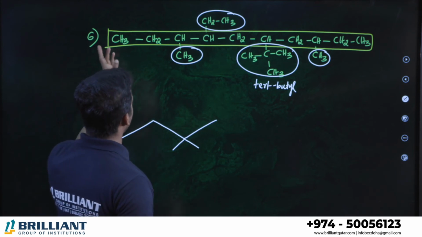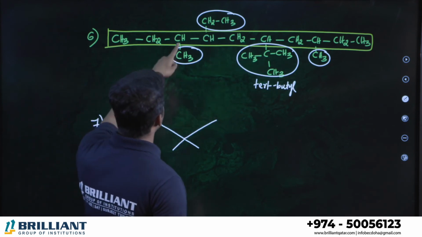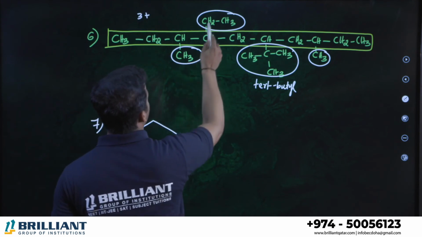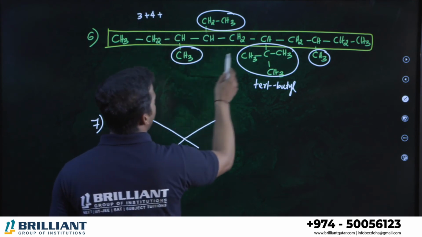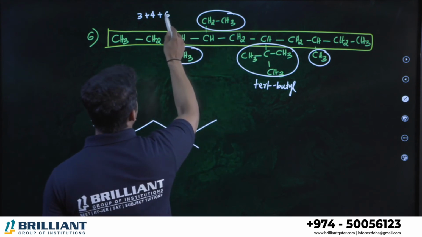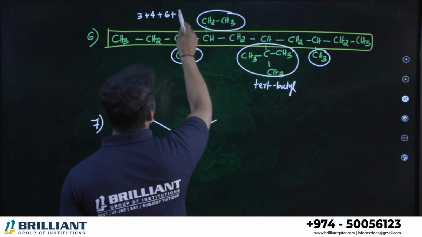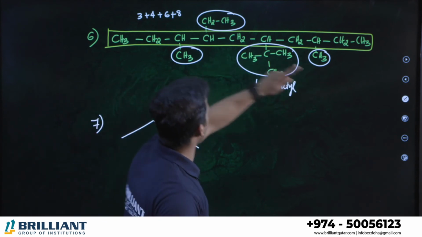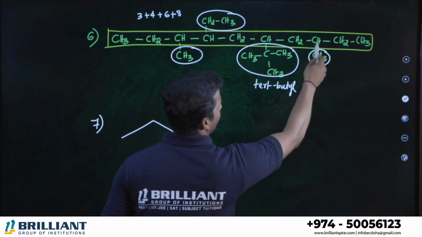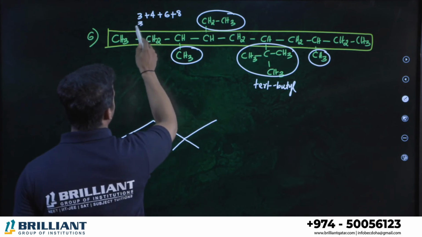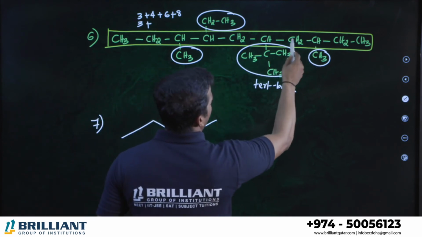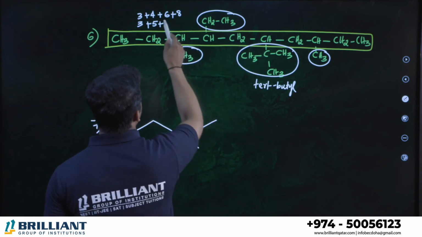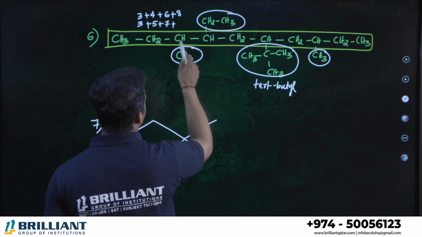If you start numbering from left to right: third position methyl, fourth position ethyl, sixth position tert-butyl, and eighth position methyl group. If you start numbering from right to left: where is the position of methyl here? Third position. 4, 5, fifth position. 6, 7, seventh position. Then eighth position.